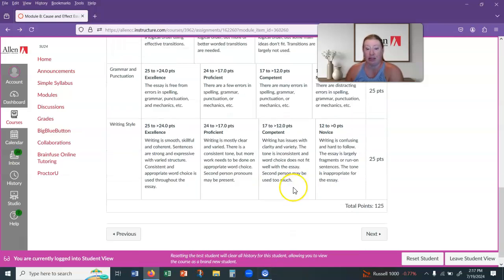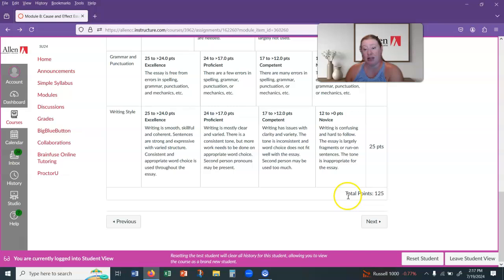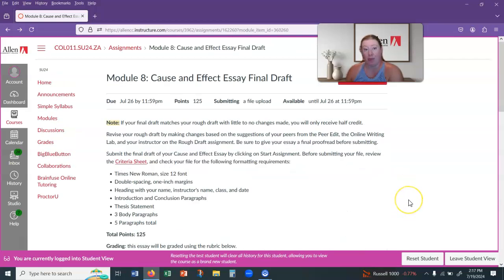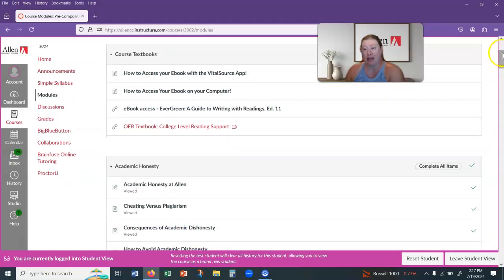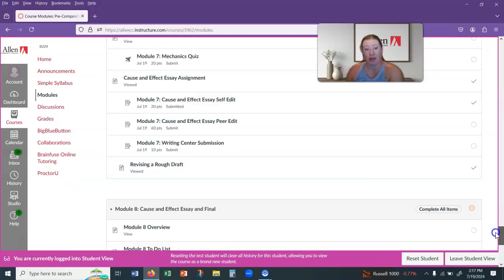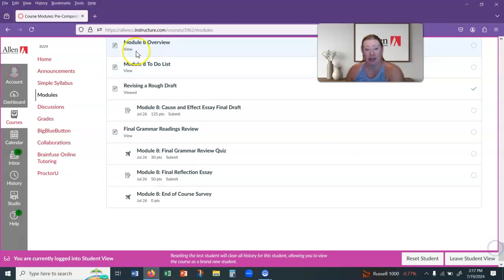And then, of course, this is the grading rubric. You'll notice that this essay is worth just a little bit more because we are spending more time on it. And so just make sure that you have a good polished draft before you actually submit. And then once you're done with that, that is kind of the major assignment for the class. Then all you have left to do is the final. The final is in two parts.